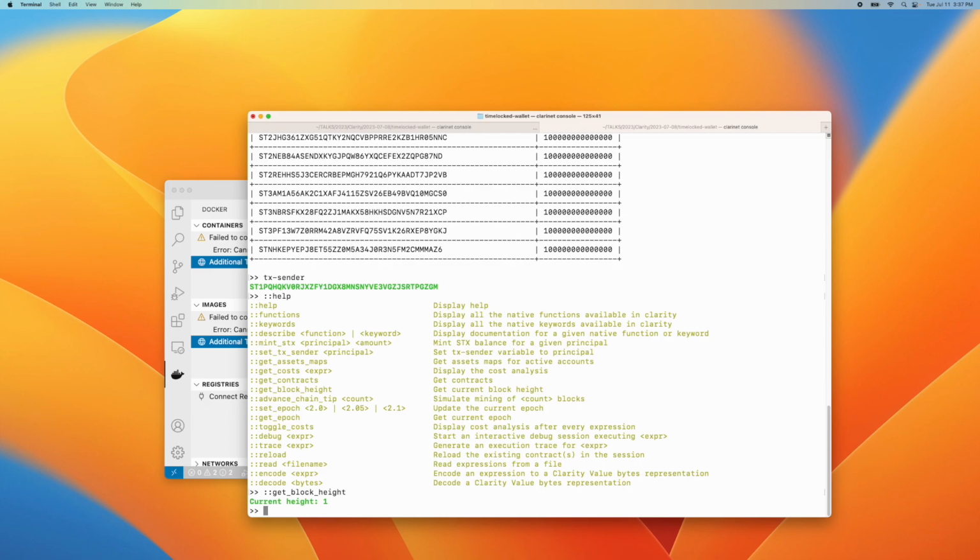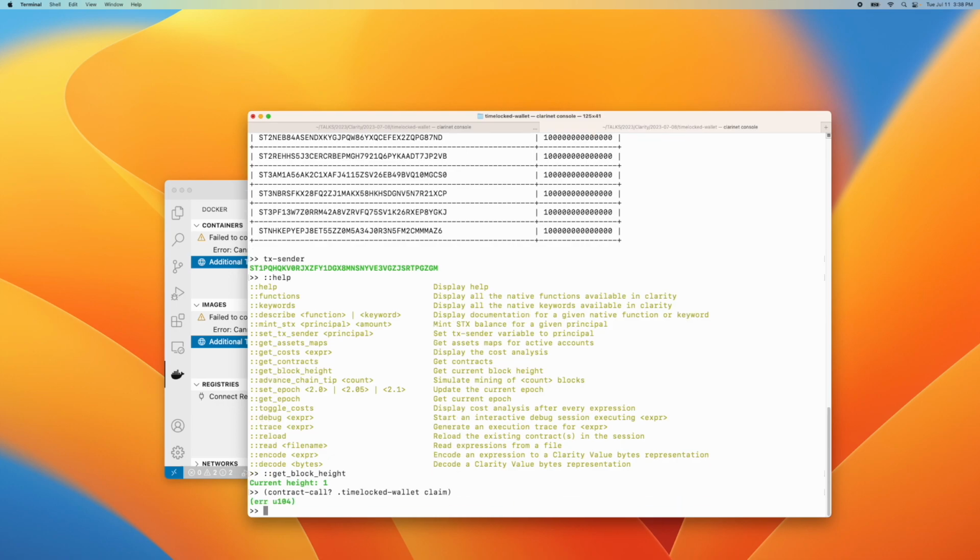So right now, if we try to claim this resource, so I'm going to go back here and say, okay, great, I want to actually just claim this money for myself. So let's try to make this claim here. So the time lock contract, we might want to do a claim here, and we get an error 104 because we're not the right person to do the claim. Let's take a peek back at who is the right person. So this is PD5. So we're going to have to actually change ourselves to be PD5 to do the claim. So there's two issues here. And then also we have to make sure the block height is correct.